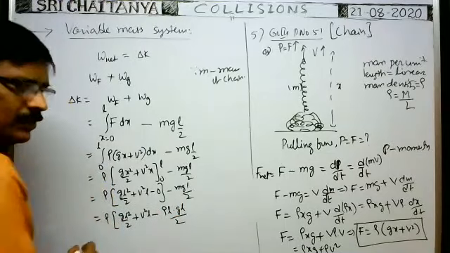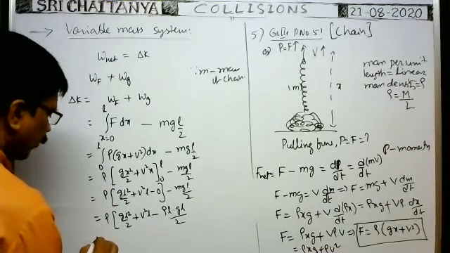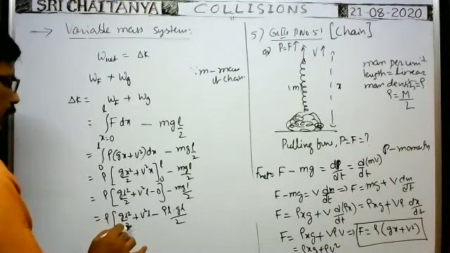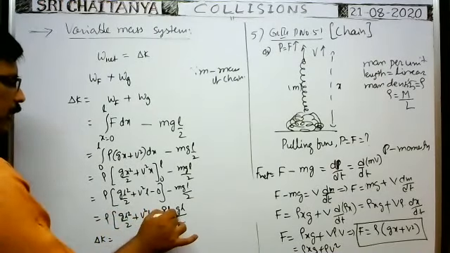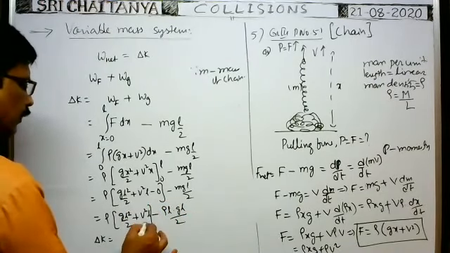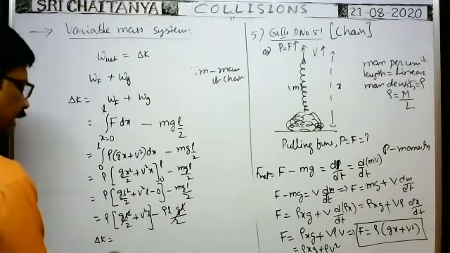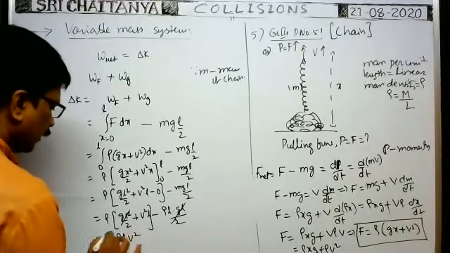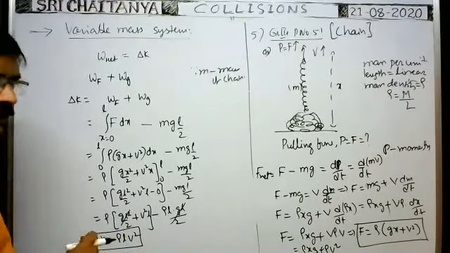Therefore, the change in kinetic energy delta K is rho g L square by 2 minus rho g L square by 2. These two cancel, and the remaining is rho L v square. This is the change in kinetic energy, I think. Do you see the answer?